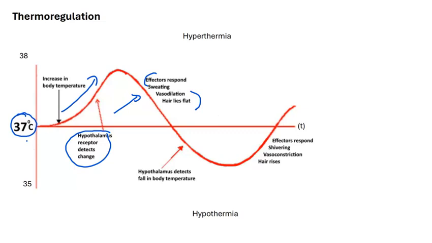But of course, we can also get cold, again detected by the hypothalamus, various inputs to the hypothalamus that we'll look at, and its effectors in this condition will raise our body temperature through shivering, vasoconstriction, the hairs rising and trapping air. Now, of course, just like the other internal regulations, thermoregulation has its physiological limits.